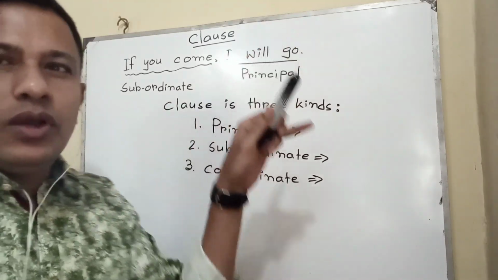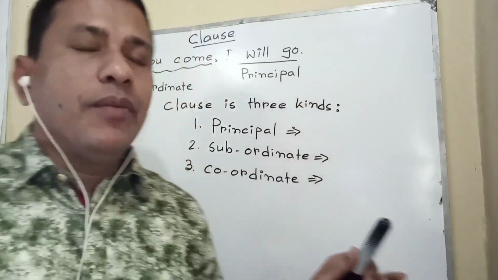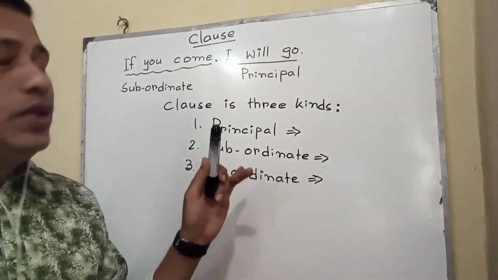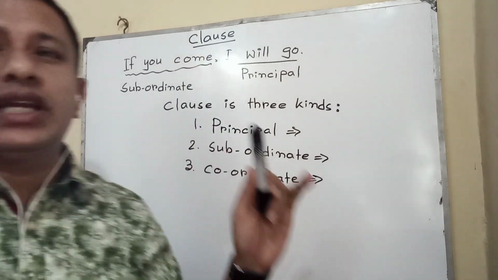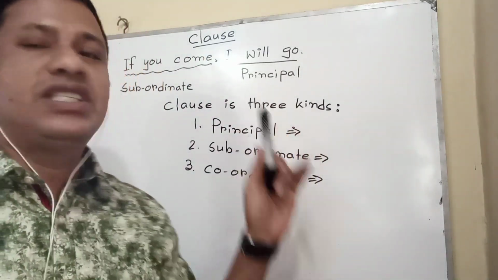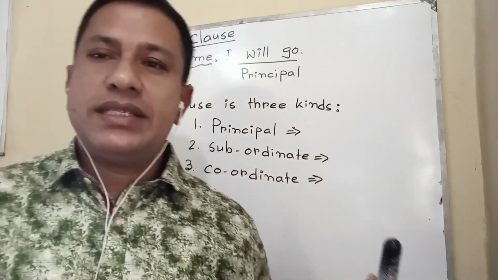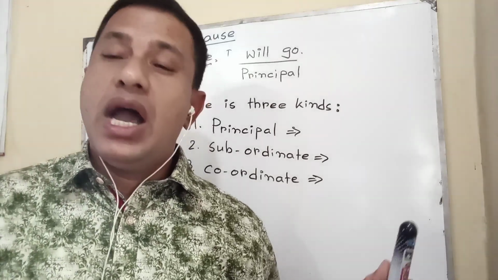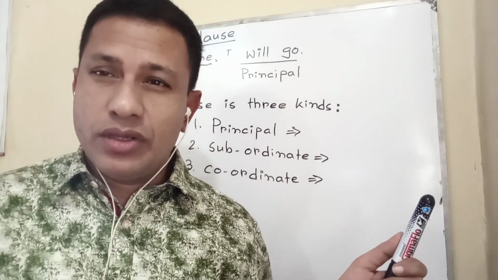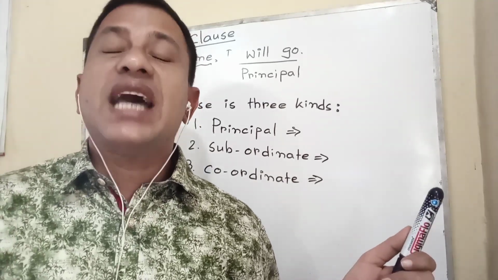The clause which can make its meaning without depending on another clause or subordinate clause is called principal clause. Such as, if I went there, I would help you. I would help you is the principal clause. If I went there is the subordinate clause.